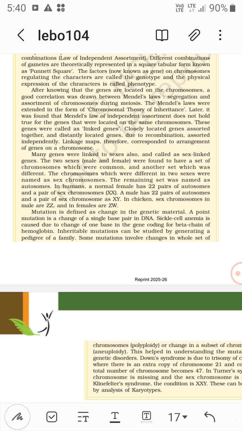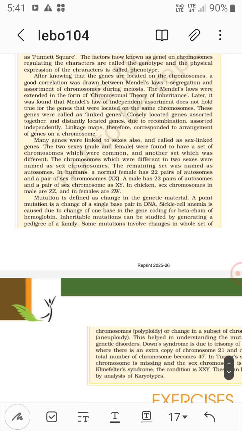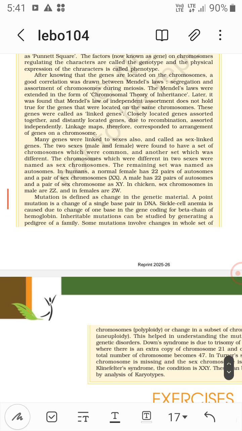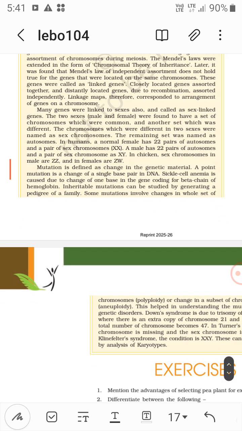Now in humans, a normal female has 22 pairs of autosomes and a pair of sex chromosomes, that is XX. A male has 22 pairs of autosomes, same as the female, and a pair of sex chromosomes as XY. Now in chicken, that is birds, the sex chromosomes in males are ZZ and in females are ZW.